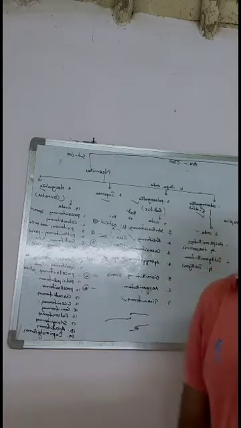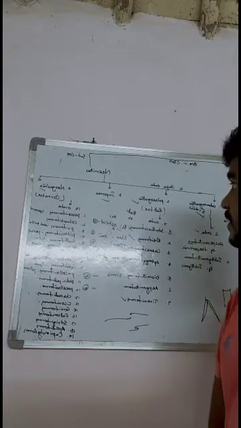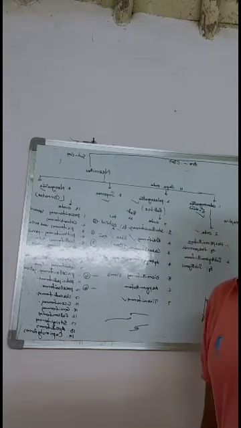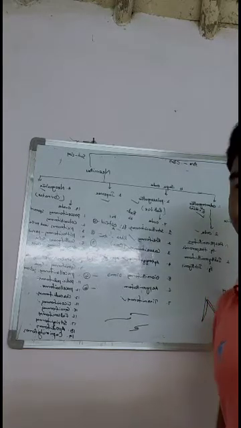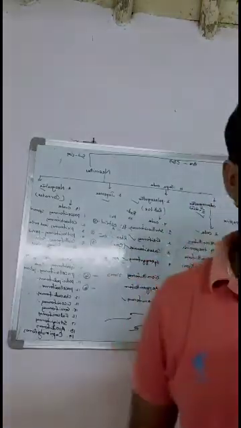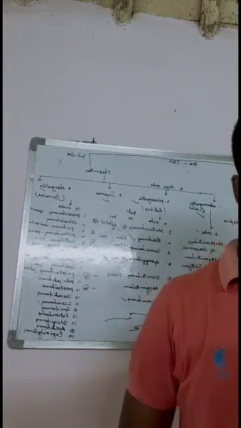And the seventh one is the Tinamiformes. Terrestrial birds with a small body, good runners but with poor power of flight.